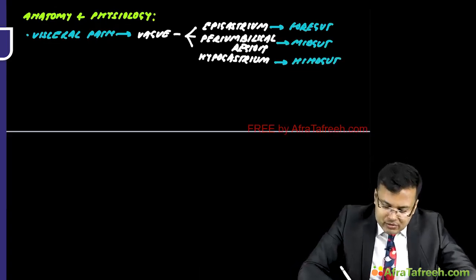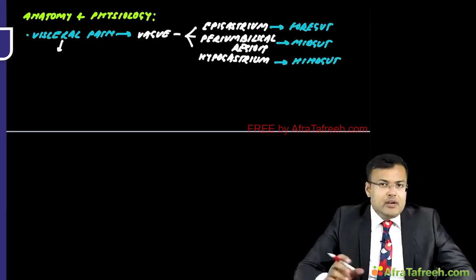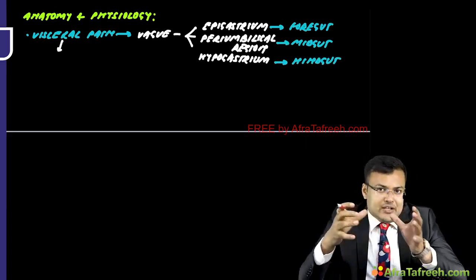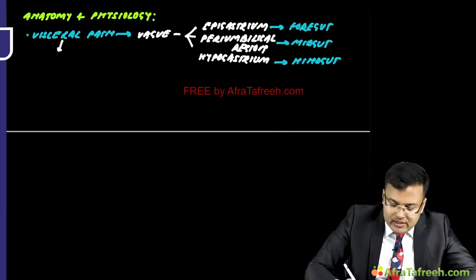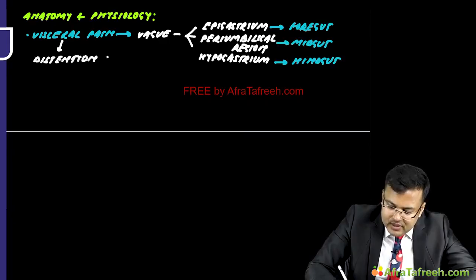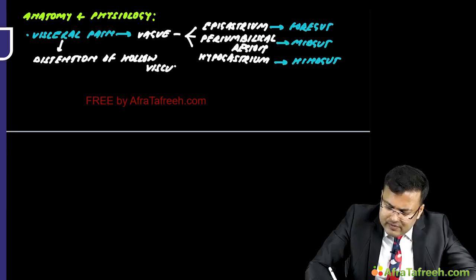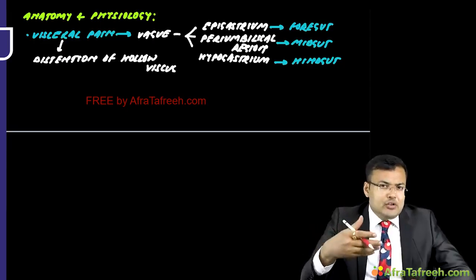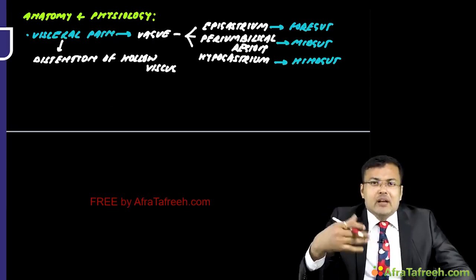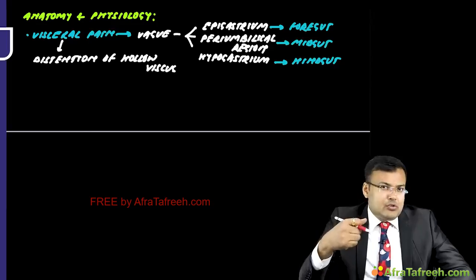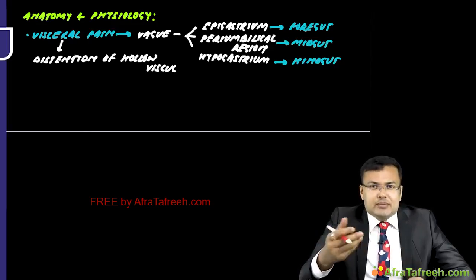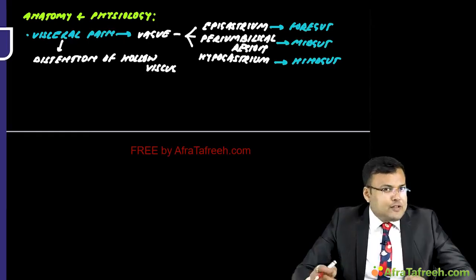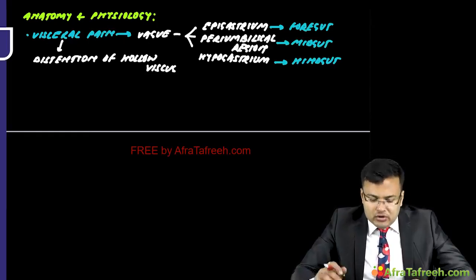One important question: what is the cause of visceral pain? Visceral pain is usually due to distension of hollow viscus. Clear? If a patient has small bowel obstruction, there is distension of hollow viscus. Initially the patient has colicky abdominal pain. Later the patient has multiple episodes of bilious vomiting. And if it is complete obstruction, there is non-passage of feces and flatus, that is obstipation. So this is visceral pain.